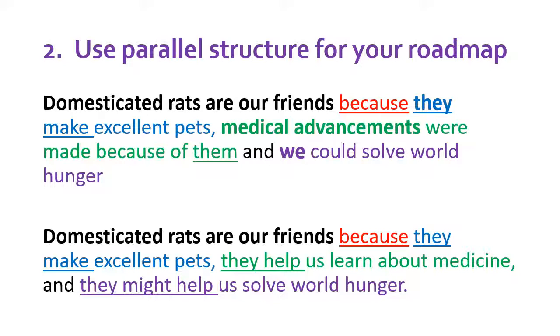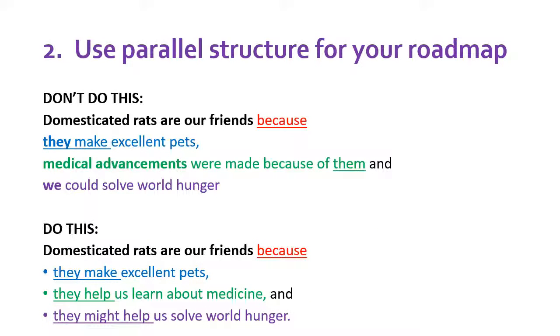The second one is: domesticated rats are our friends because they make excellent pets, they help us learn about medicine, and they might help us solve world hunger. Which one do you like better and why? I've rewritten the claim statements so they look more like a list. The position is first in black, and then the list of reasons are in blue, green, and purple.